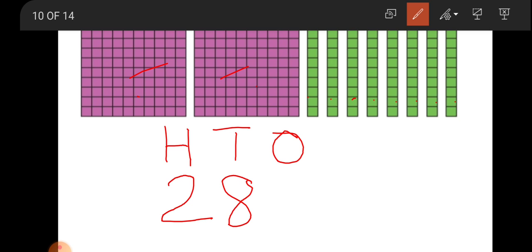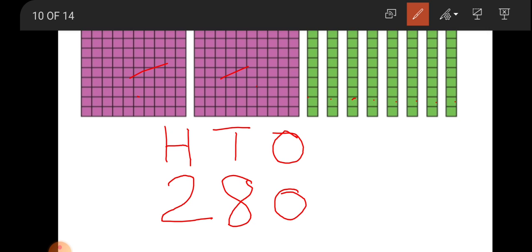And dear students, can you see any loose boxes here? No. So in the ones place 0. So this number is 280 because loose boxes are not given. In ones place 0 because loose boxes we count and write in the ones place.